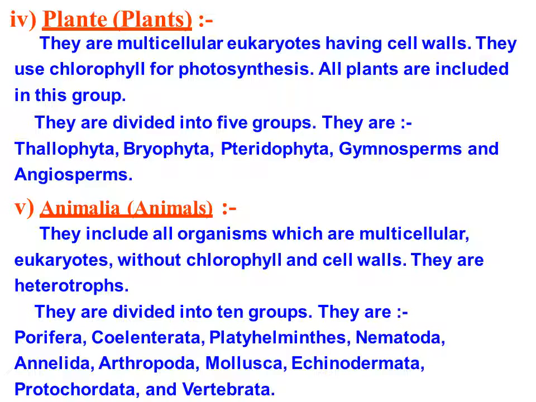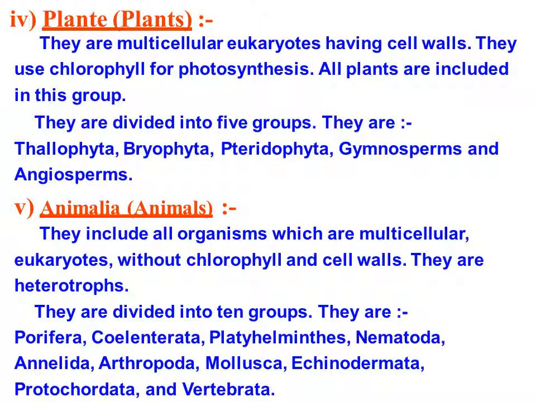Animals are also divided into groups. We have divided animals into 10 groups: Porifera, Coelenterata, Platyhelminthes, Nematoda, Annelida, Arthropoda, Mollusca, Echinodermata, Protochordata and Vertebrata. Through this classification we can differentiate various types of animals that are without chlorophyll and without cell wall.